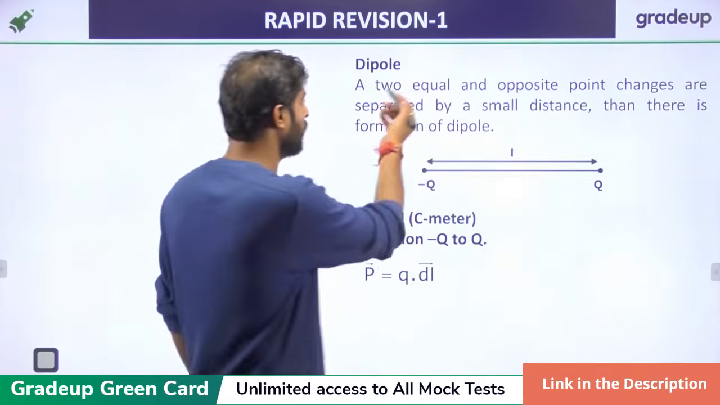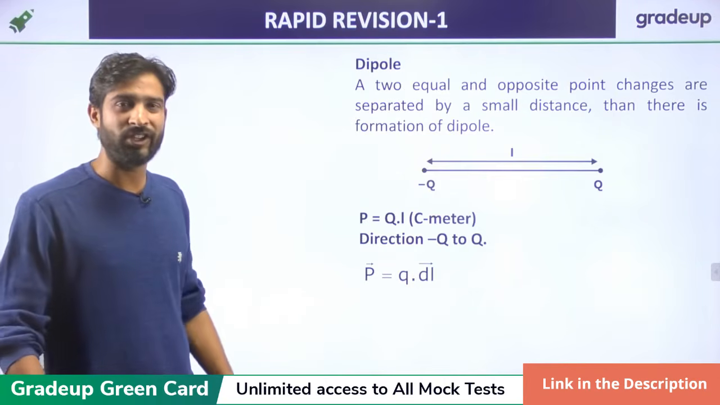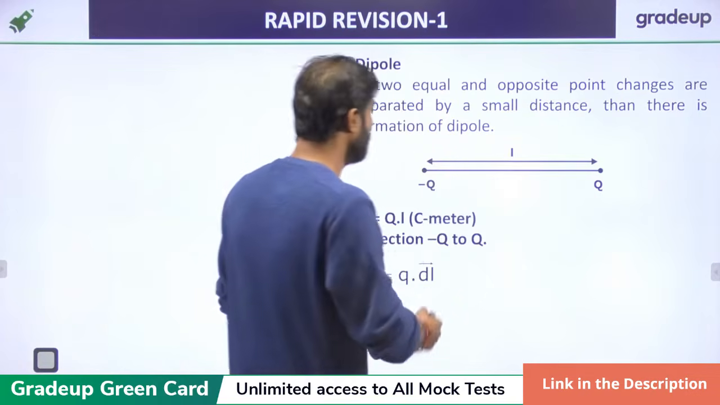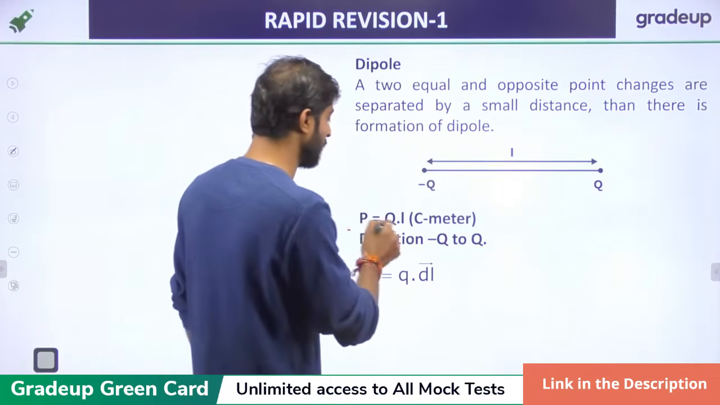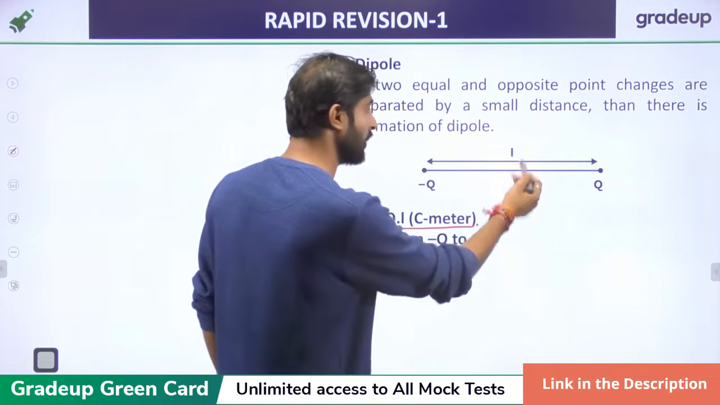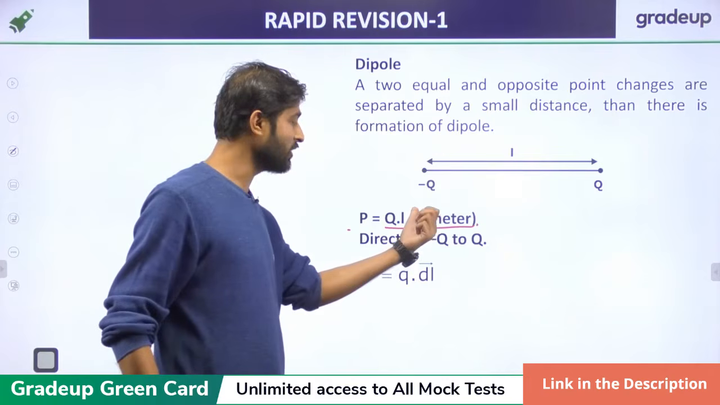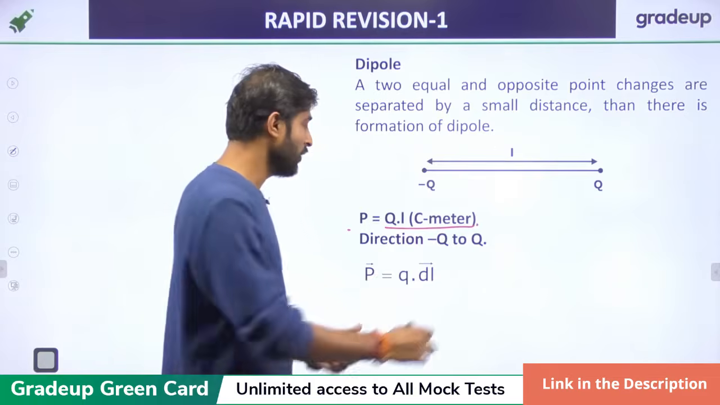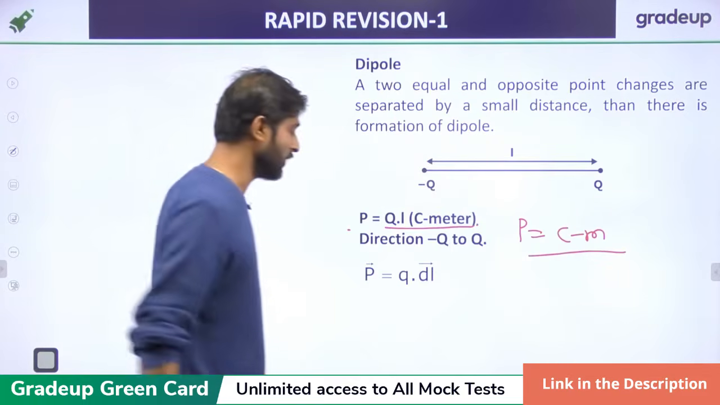Now dipole. Whenever two opposite charges are placed very near to each other, they form a dipole, right? And dipole P is nothing but charge into length, Q into length. The unit of charge is Coulomb and the unit of length is meter. So the unit of P is Coulomb into meter.